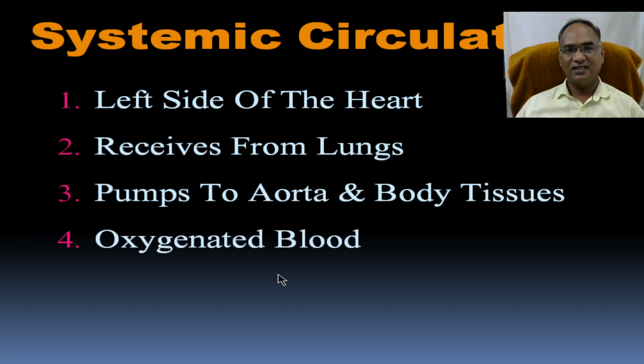It supplies oxygenated blood, above 90%. Only about 10% may be carbon dioxide.